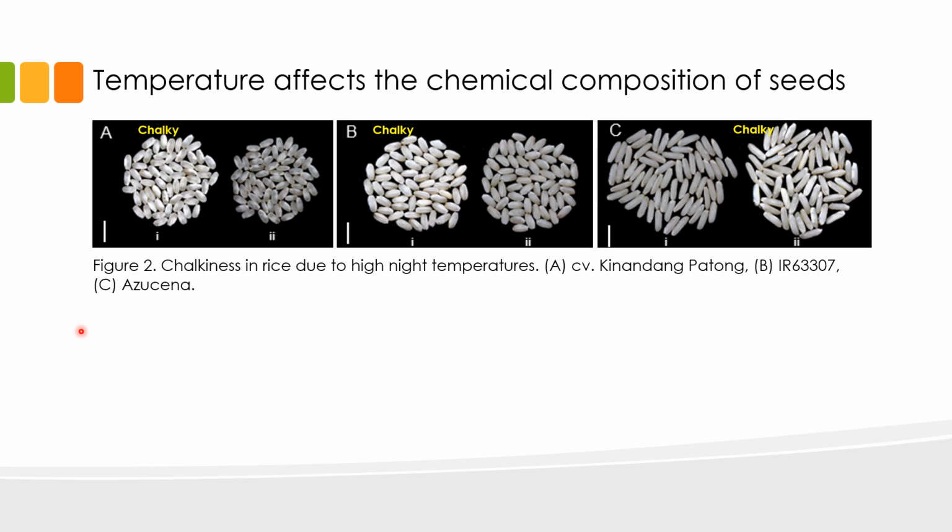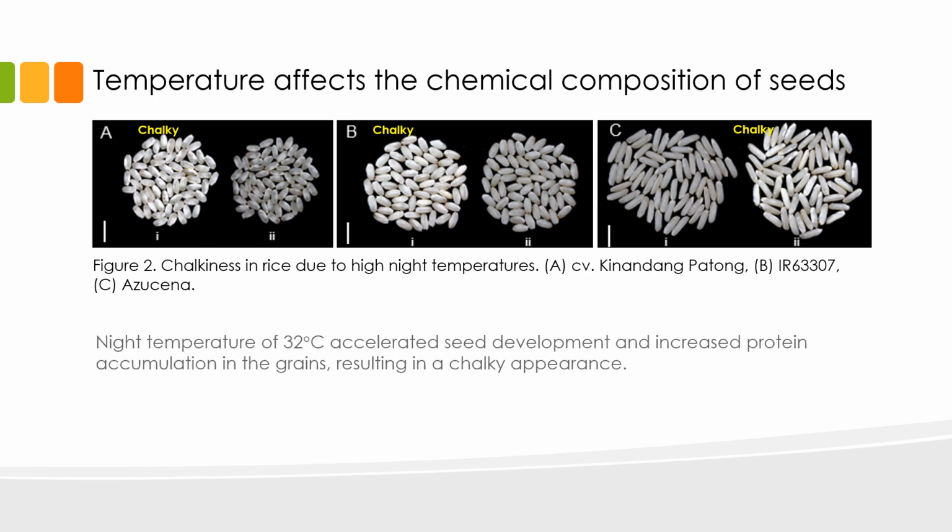This gradual warming of night temperatures in the Philippines has been causing the chalky appearance of the grains, as you can see in this panel here. So in this picture, we can see the chalky grains of Kinandang Patong. Over here, we have the chalky grains of IR 63007, and over here, we have the chalky grains of Azucena. Nighttime temperature of 89 degrees Fahrenheit or higher accelerates seed development and increases protein accumulation in the grains, resulting in their chalky appearance.